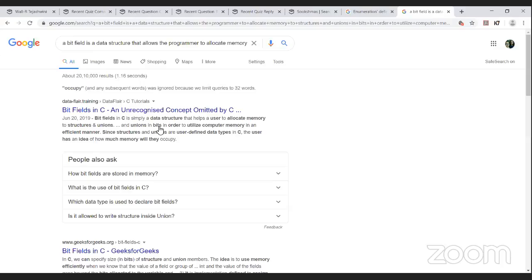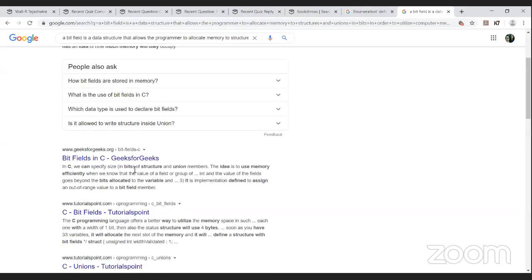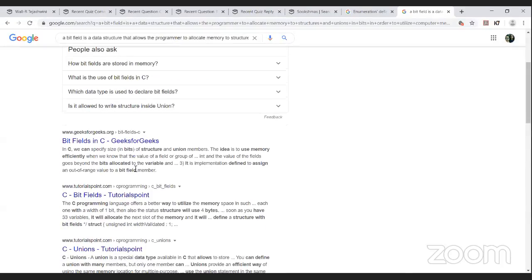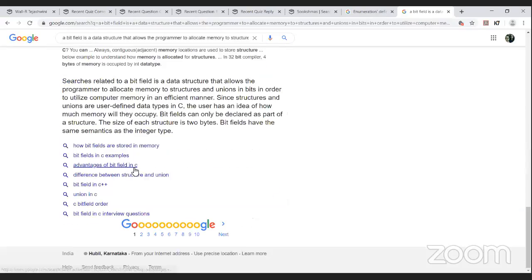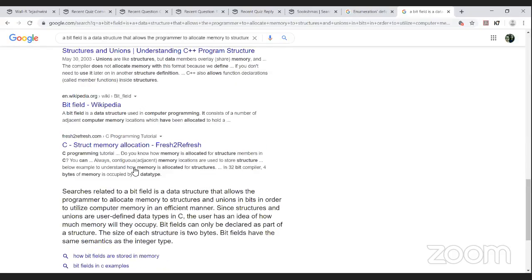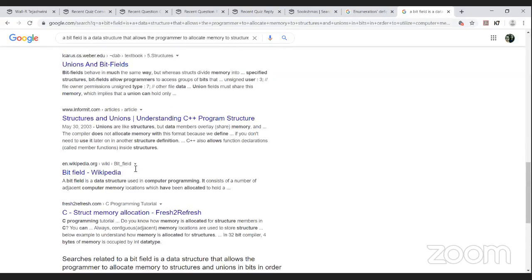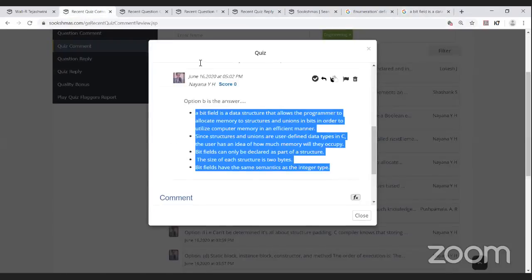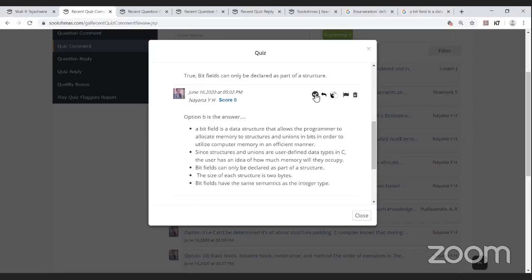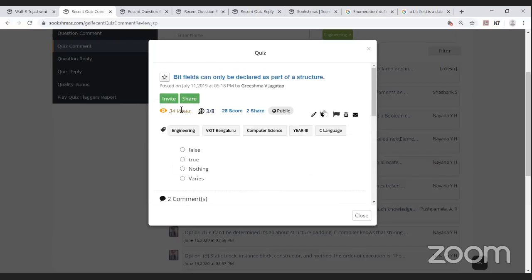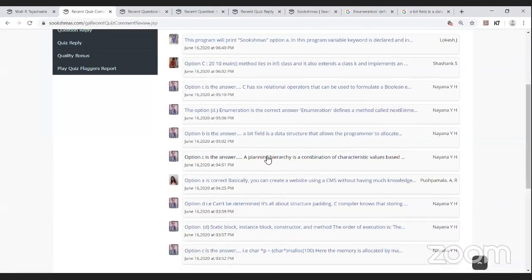Allocate memory to structures and variables. Yeah, I think she has clubbed the sentences also. I think she might have explained it in her own words also. Yes, I would like to appreciate the efforts by Naina YH. I'm giving her the quality bonus for this answer. And the next comment is being done by Naina itself.